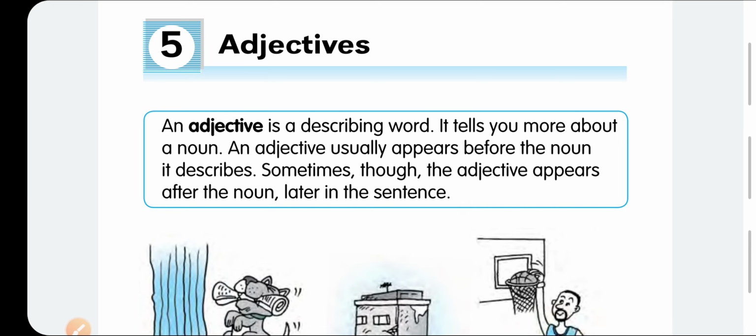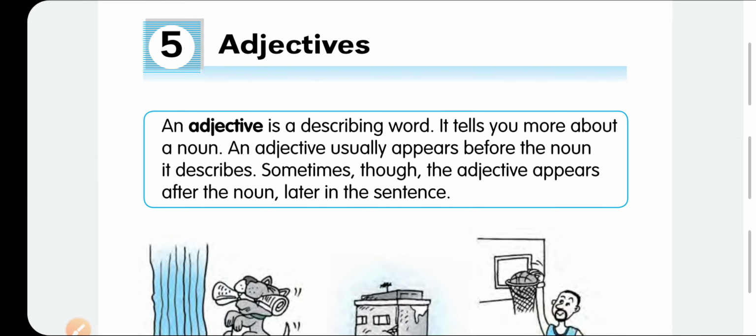Earlier in our two parts we have learned about nouns and pronouns. So today on day 3 we are going to learn about adjectives. So let me start. What is an adjective?